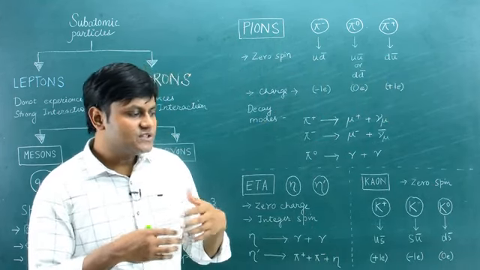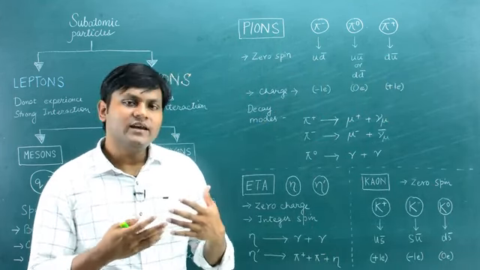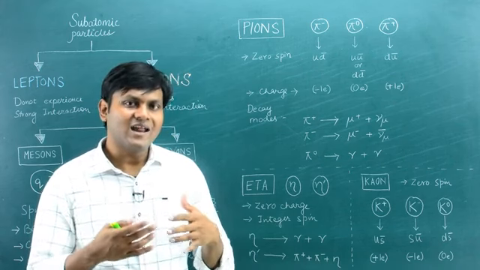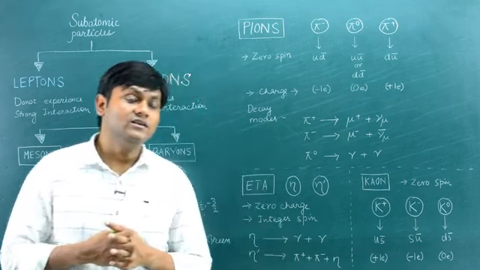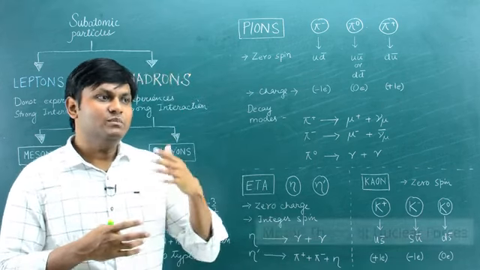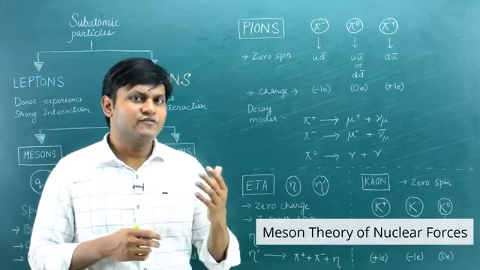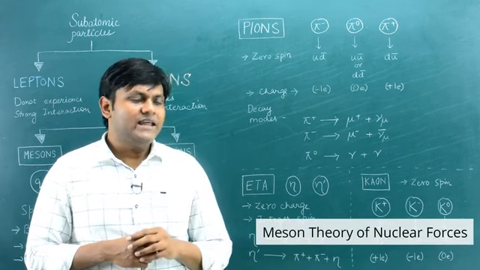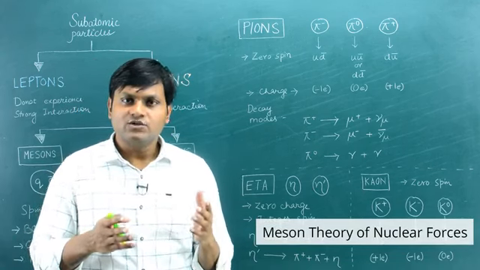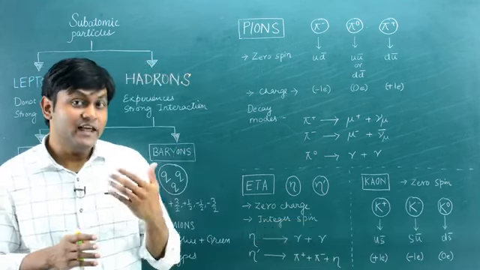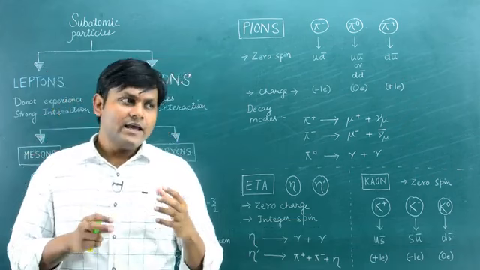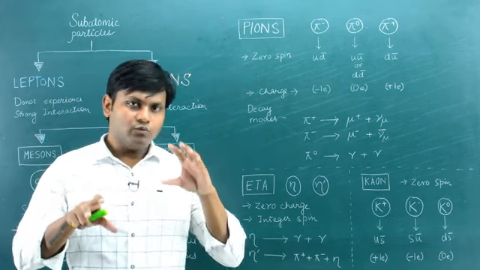One of the first common theories of the existence of nuclear force and how nuclear force acts inside a nucleus was given by Hideki Yukawa in his meson theory of nuclear forces. You must have heard of it. What Hideki Yukawa, who gave one of the first successful explanations about the nature of nuclear force, said was that inside the nucleus you have neutrons and protons, right?